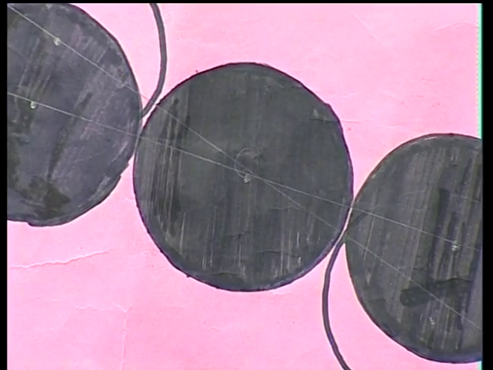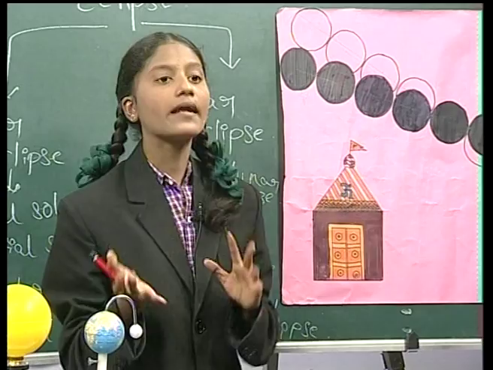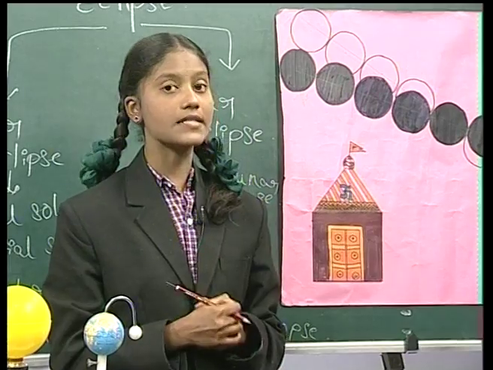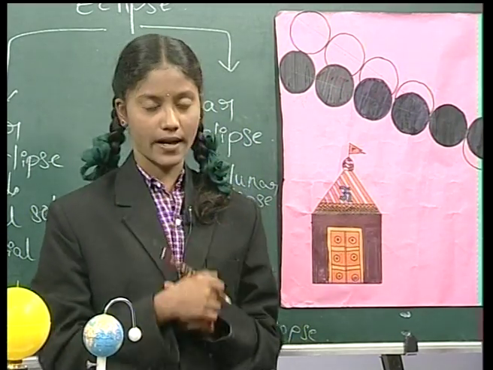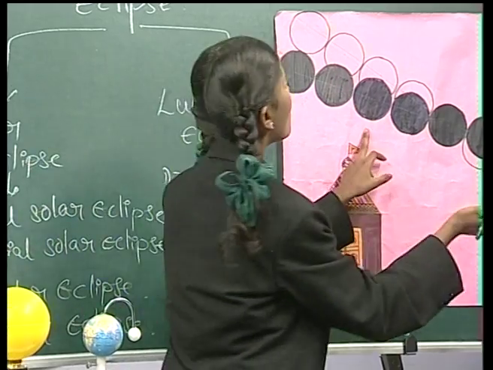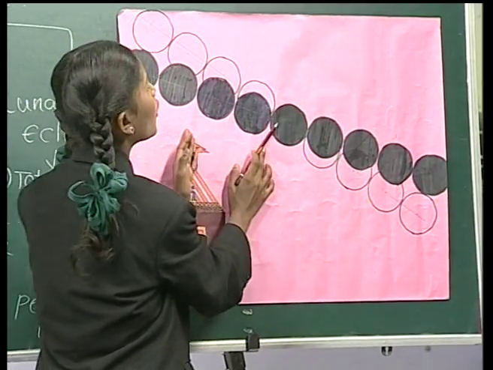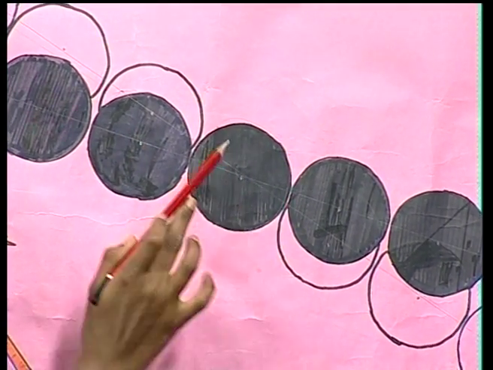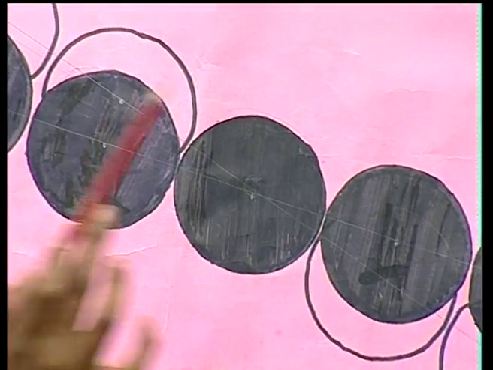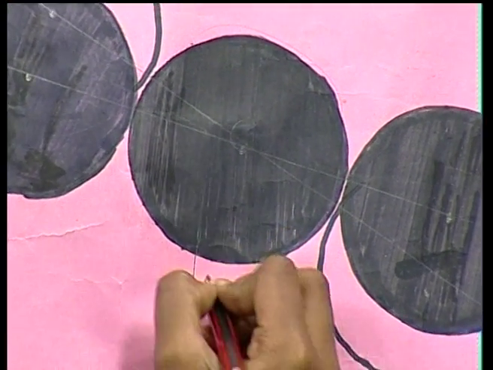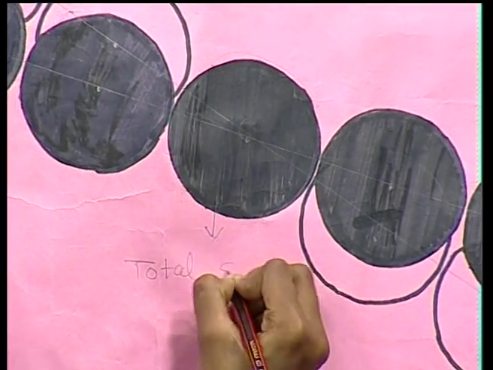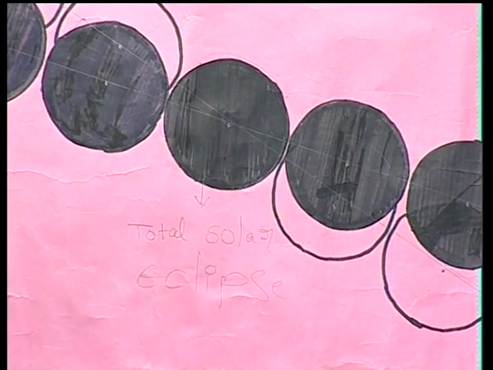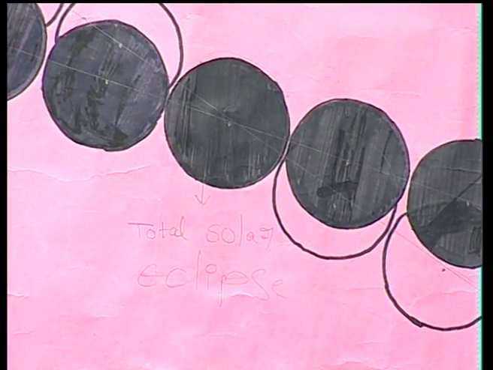So friends, do the sun and moon follow cross paths or parallel paths? Yes, Sparrows. What a fantastic answer. They follow the cross paths. So friends, see here. When the sun and moon follow the cross paths, at that time they intersect each other at one point and coincide with each other. So by that, the total solar eclipse occurred.